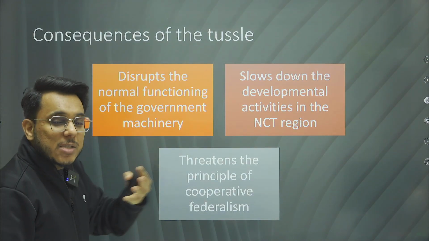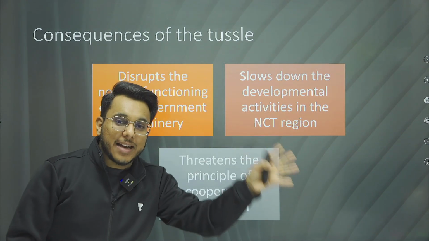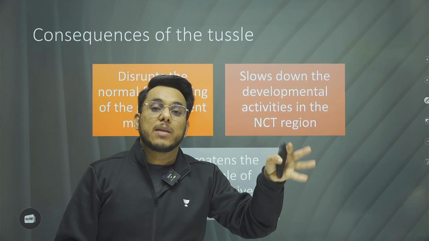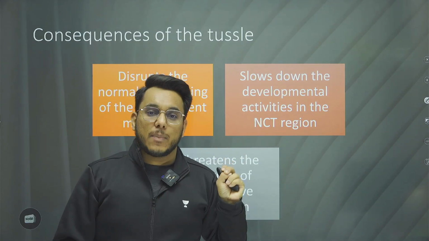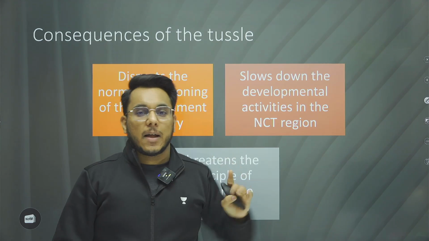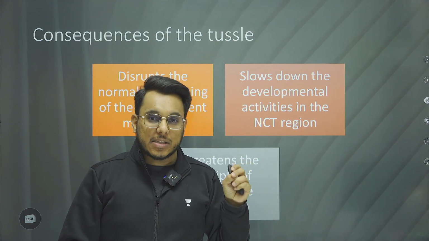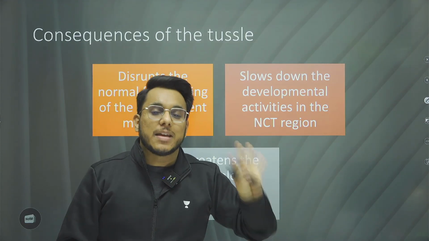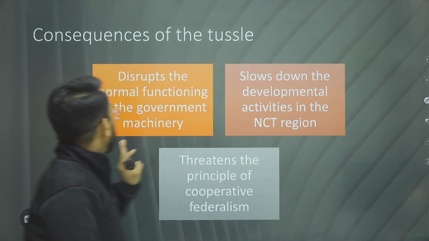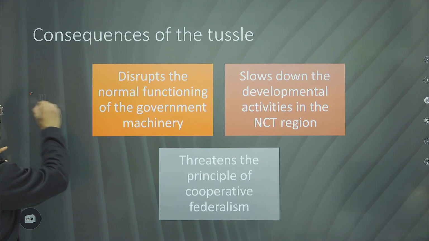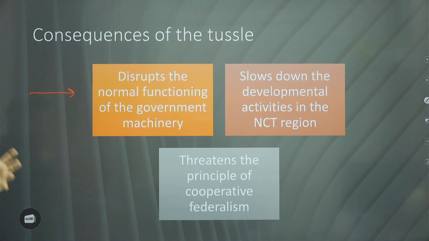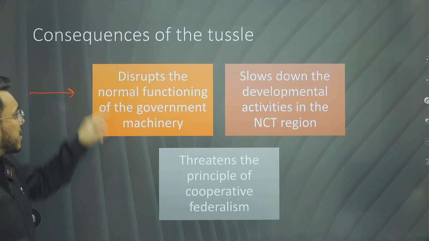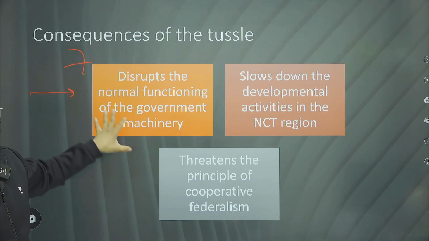As this tussle is going on, the matter has reached the Supreme Court, and the Supreme Court is hearing it. Even the Chief Justice of India said yesterday that logically the control of bureaucracy should be in the hands of the Delhi government. It has been observed that such tussles should not be there, because they disrupt the normal government machinery.